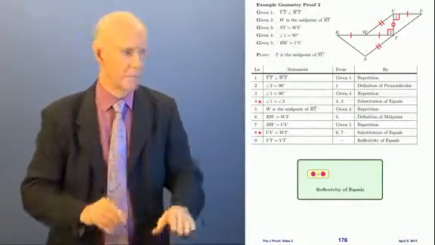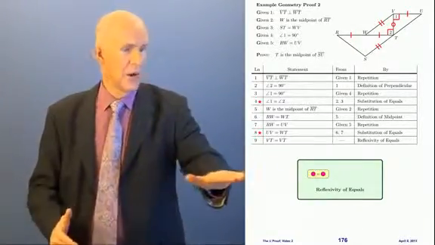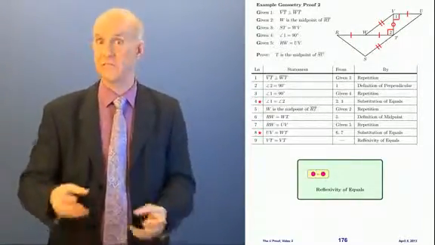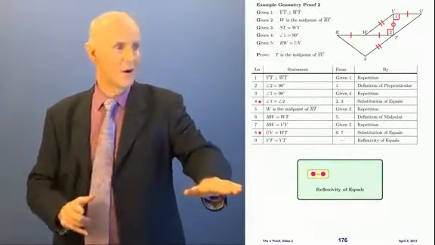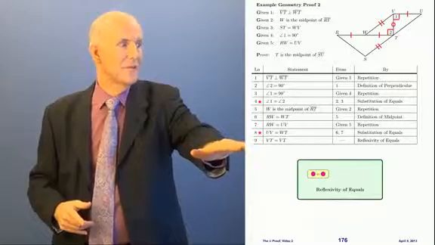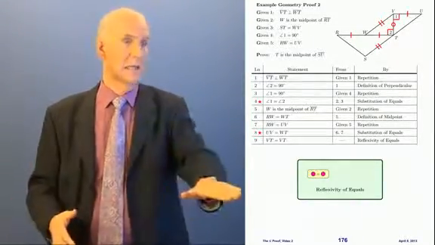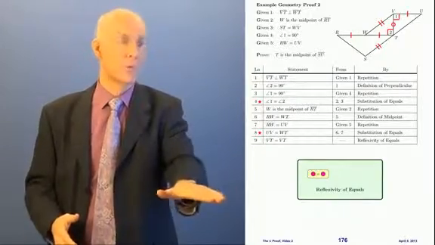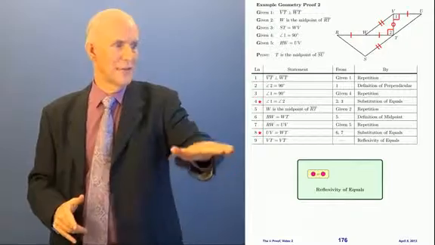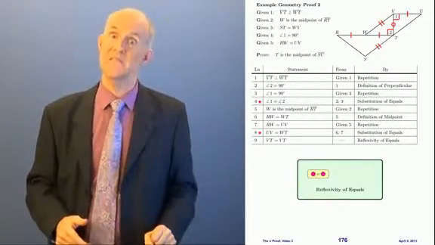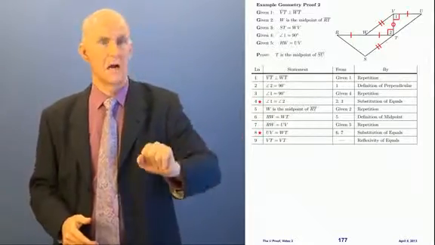Now let me tell you something. Look at this rule. This rule has no arrows. It has no arrows, but you don't need to know anything in advance to know that something equals itself. And since it has no arrows, it doesn't require any items in the from column, which is why there's a dash in the from column. You don't need anything, because there's no arrow in the rule. So the number of arrows in the rule that you're using determines how many items must be listed in the from column. Okay?